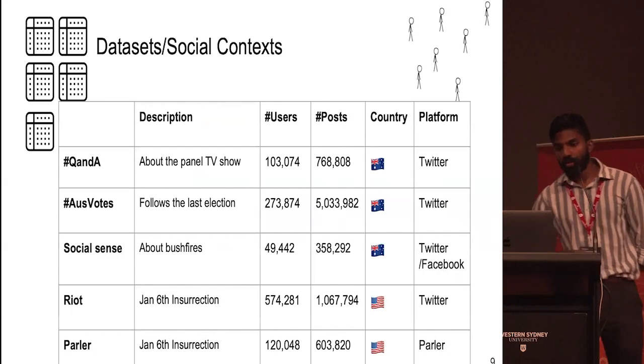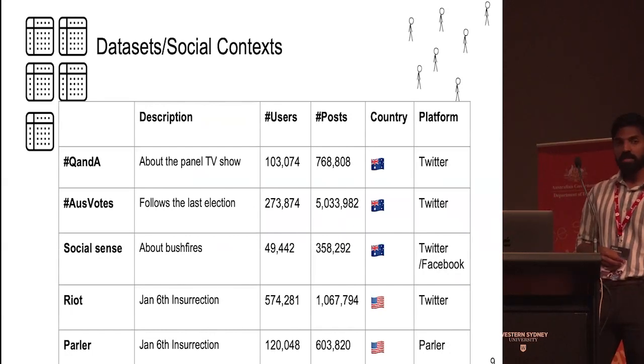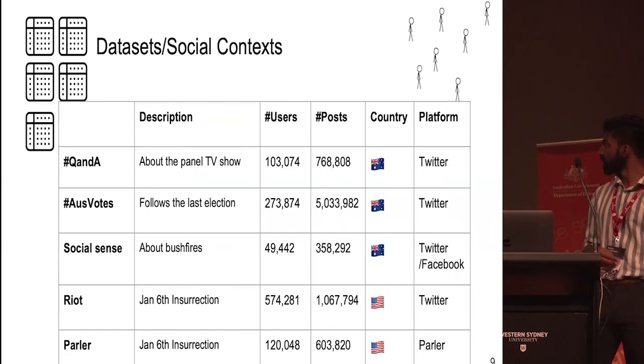We have 5 datasets in our pipeline that we use. They cover hundreds of thousands of users and millions of posts. There are 3 from Australia and 2 from America, and they cover a variety of platforms, including Twitter, Facebook, and Parler.